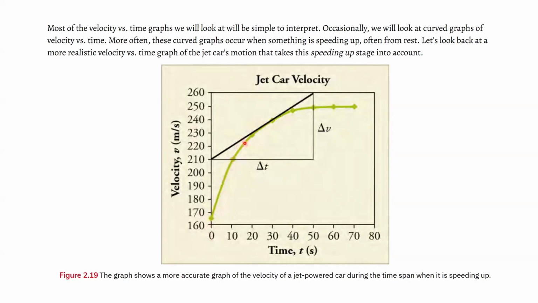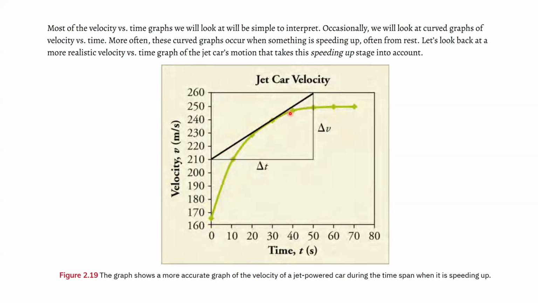So what they're showing here is this rapid acceleration. During the first 10 seconds, if you look at the slope, it's a pretty steep line. After that it's still pretty steep, but not as steep. The slope from 0 to 10 seconds is much sharper than the slope from 10 seconds to about 40 seconds.